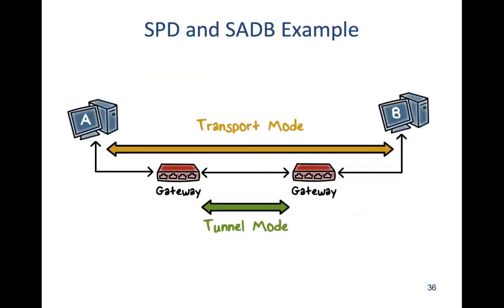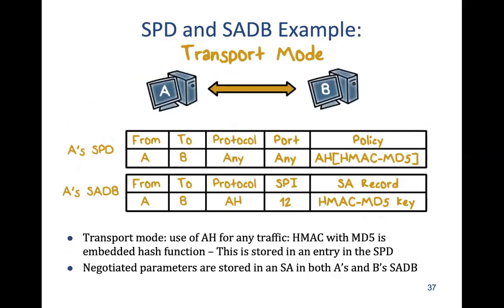Then we have SPD and SADB, which are the security policy database and the security association database. Each node will have a security association database and also access to the security policy database. The policy database is usually for a subnet, right? So using SPD, we can find out what kind of authentication, say for example MAC, is to be used, and all that information is then put into the security association database.